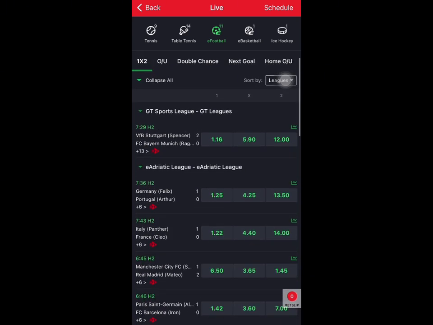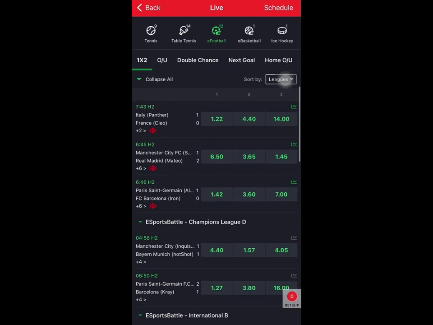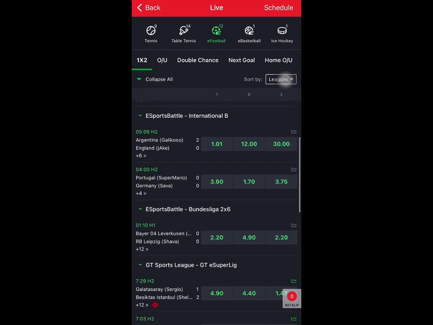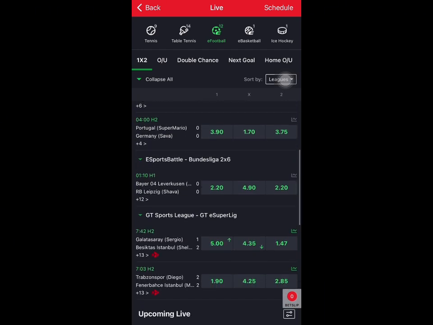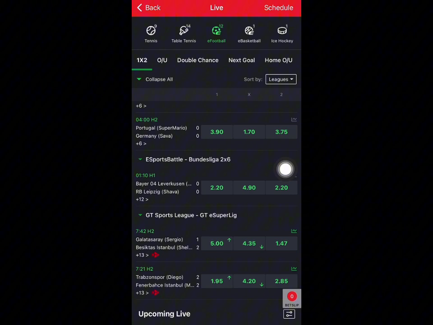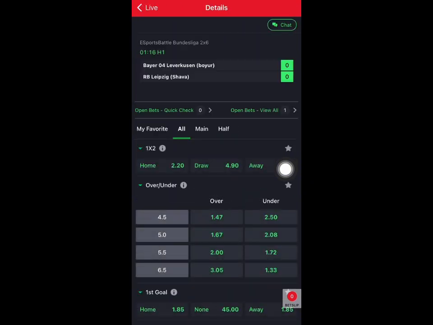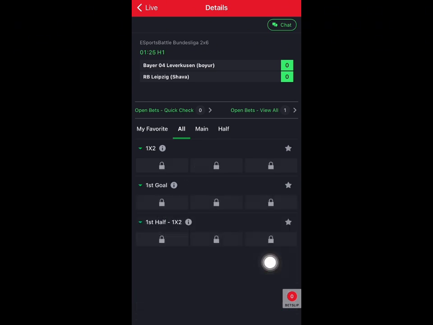So where is this particular game that we just noted down? Let me see. Okay, yeah, fine. These are the two games. This is the game, sorry. So let's look at their odds. Fine. So you can see now this is a good one, but you can't play yet. You have to wait for them to score at least a goal.